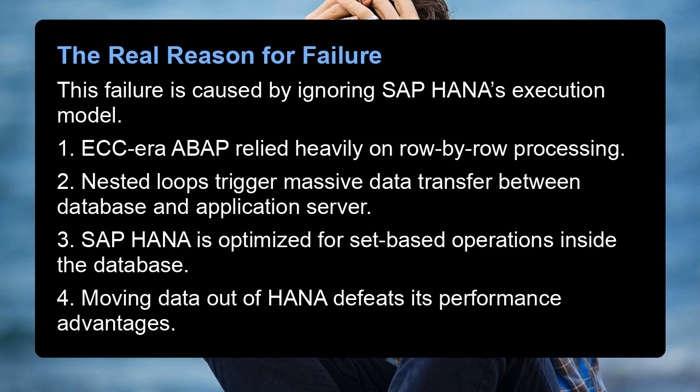This failure is caused by ignoring SAP HANA's execution model. 1. ECC-era ABAP relied heavily on row-by-row processing. 2. Nested loops trigger massive data transfer between the database and application server. 3. SAP HANA is optimized for set-based operations inside the database. 4. Moving data out of HANA defeats its performance advantages.